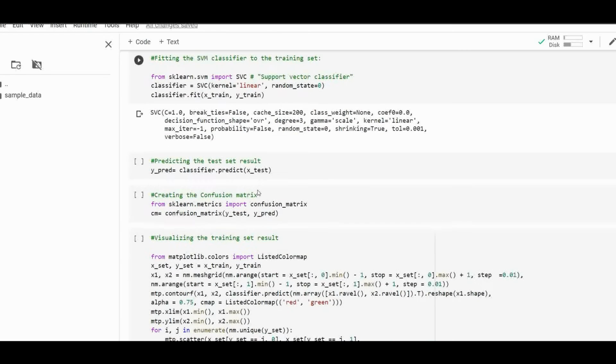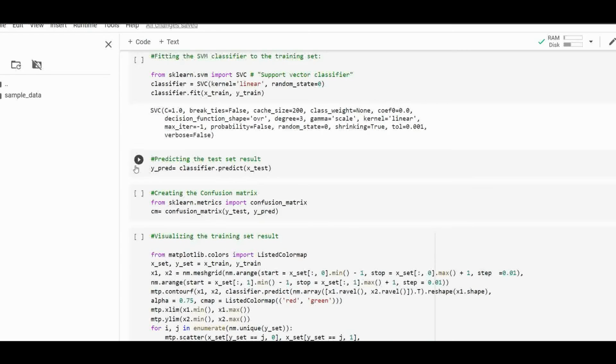After that, we're going to predict the test set result using y_pred, which is equal to classifier.predict(X_test). After getting the y_pred vector, we can compare the results of y_pred and y_test to check the difference between the actual value and the predicted value. For that, we use a confusion matrix to check the accuracy.